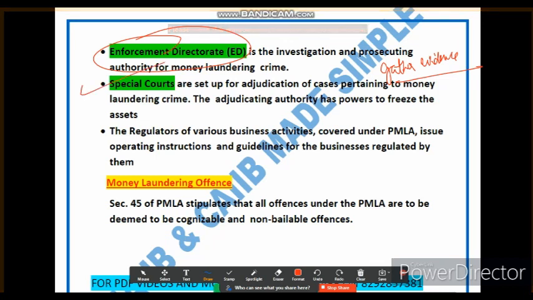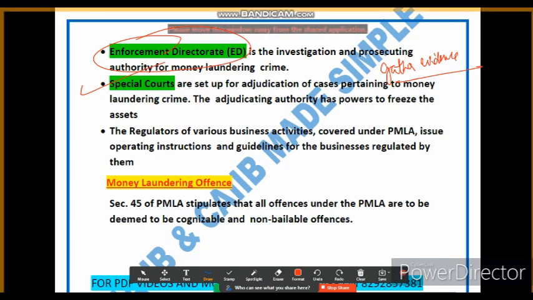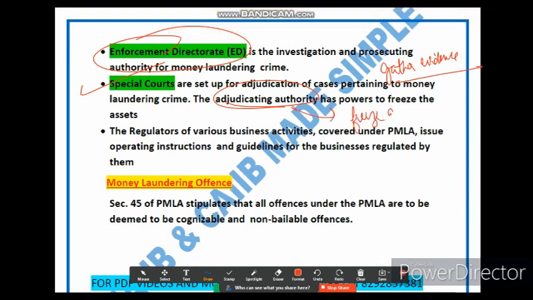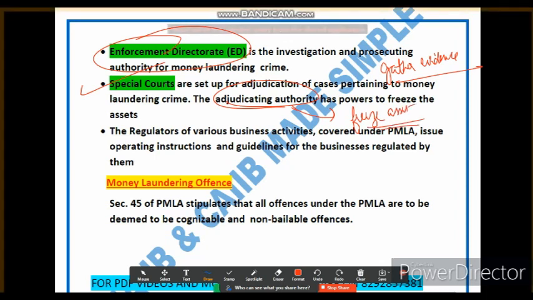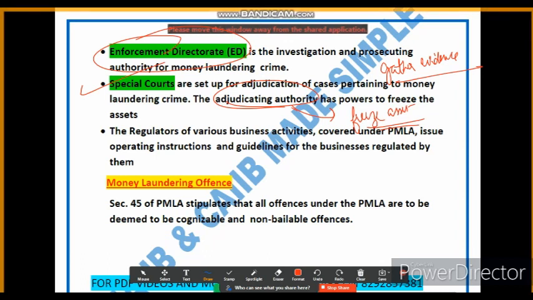Now we have some special courts. Special courts are established specifically for adjudicating cases related to money laundering crimes. These courts have jurisdiction over cases involving money laundering offences and are dedicated to handling them. What power do they have? They have the power to freeze assets and take appropriate action related to the proceeds of the crime. For example, if an individual or organization is found guilty of money laundering, a special court can order the freezing of their bank accounts and seizure of their property.